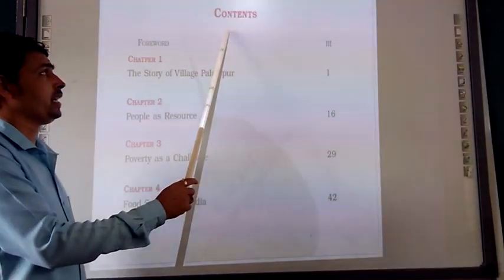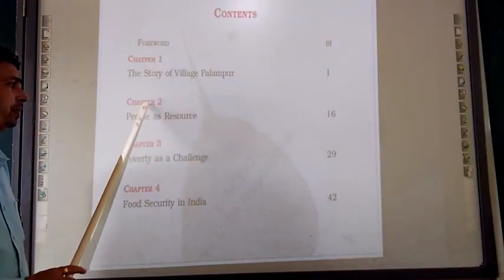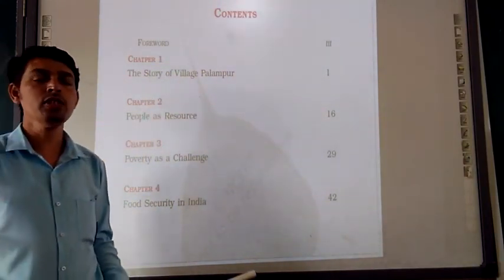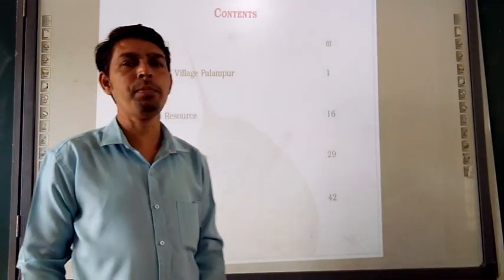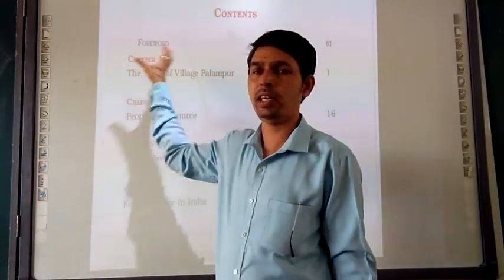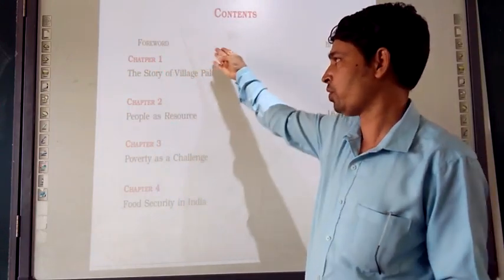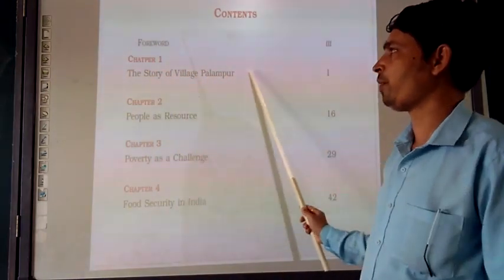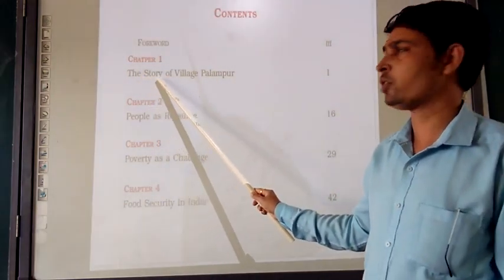This is the content. In that, chapter number 1, chapter number 2, chapter number 3, chapter number 4 are given here. So here in this particular point we are going to see economics as a whole. Here we will see the 4th chapter here. The first chapter is talking about the story of village. In that we will see the story of the village.